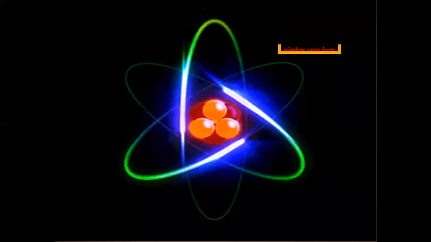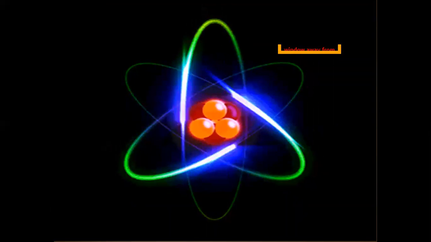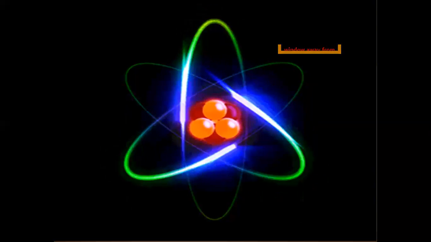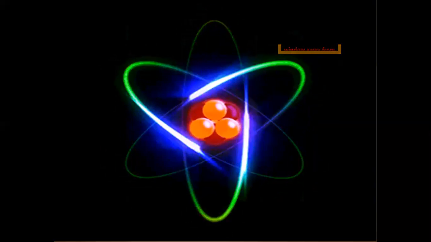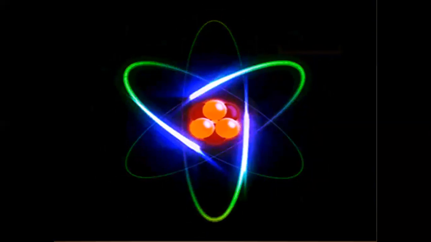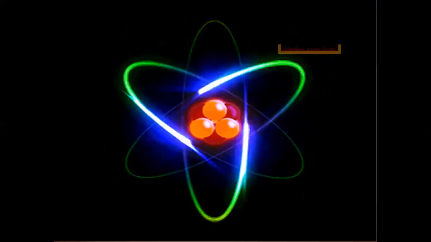Here, students, you see the model of an atom. The green portions which are moving are electrons. The yellow portions are protons, and the red ones are called neutrons.